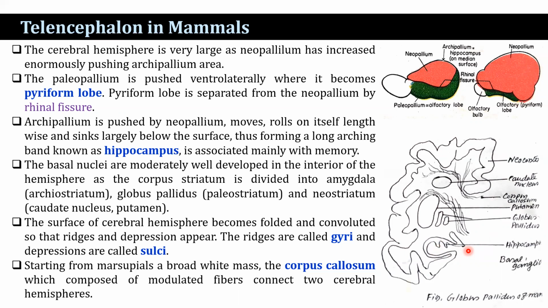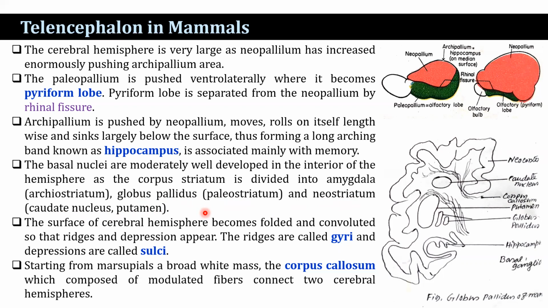The basal nuclei are moderately well developed in the interior of the hemisphere, as the corpus striatum is divided into the amygdala, that is the archeostriatum, the globus pallidus, the paleostriatum, and the neostriatum, that is the caudate nucleus and putamen. The mammalian corpus striatum is less conspicuous. The surface of the cerebral hemisphere becomes folded and convoluted so that ridges and depressions appear.